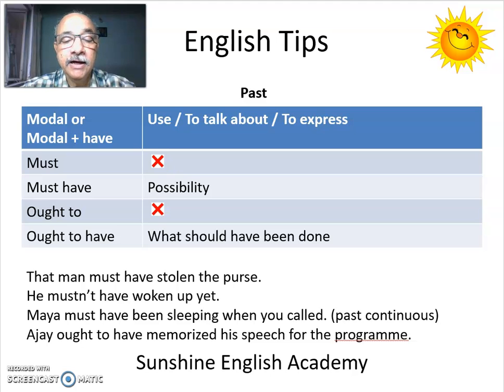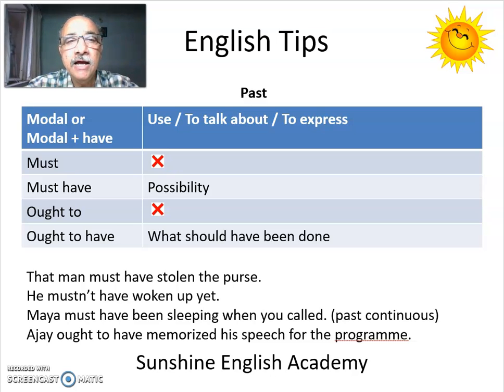Next, Ajay ought to have memorized his speech for the program. Ought to have, which means he actually didn't do it, but this is something he should have done, he ought to have done in the past. It was something that was very necessary, ought to.